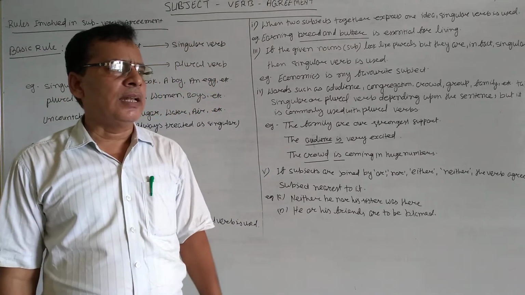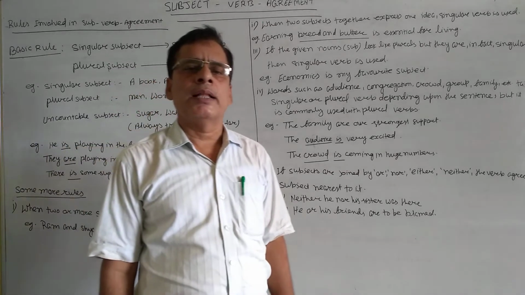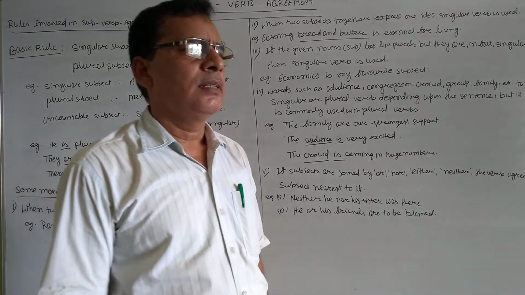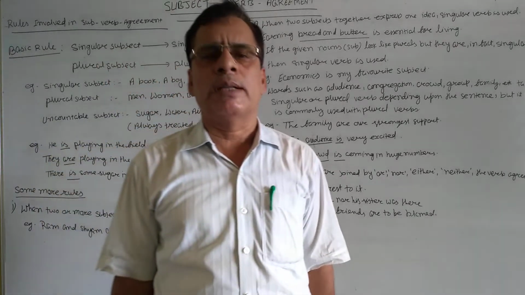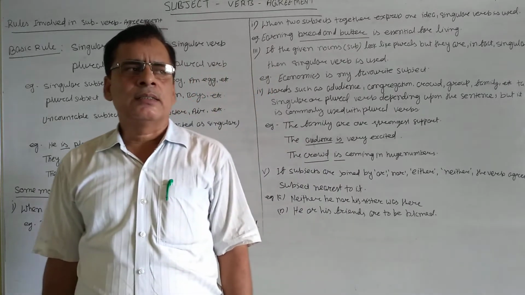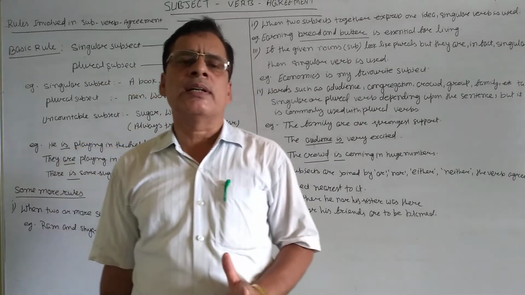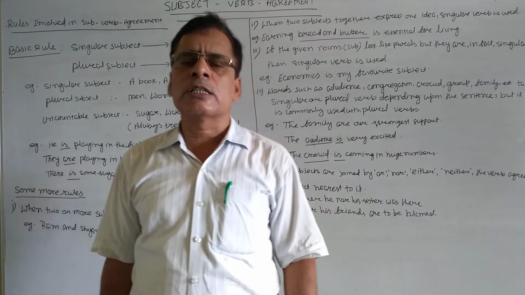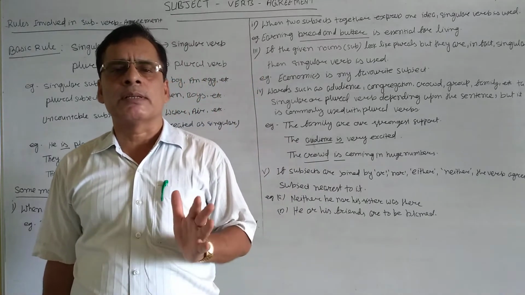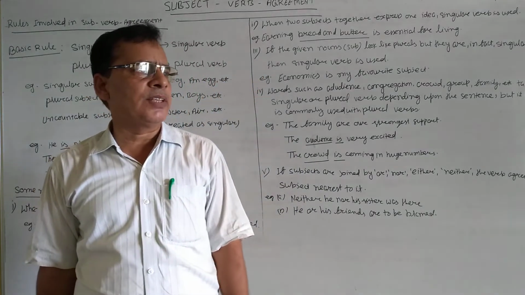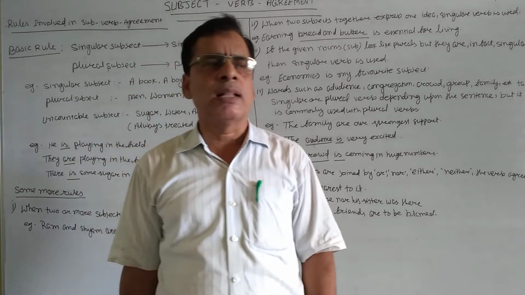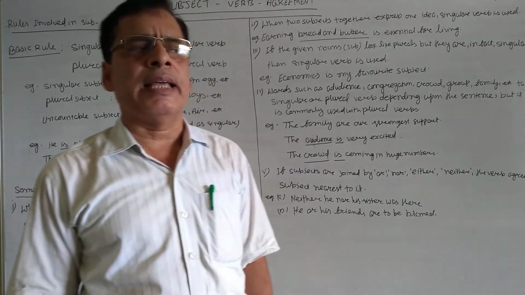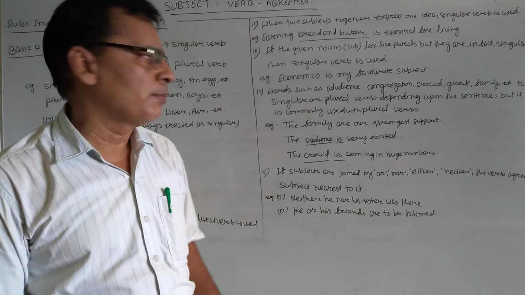When any countable noun is treated in numbers more than one, then this noun will be considered a plural subject. So this is the basic rule that plural subject always takes plural verb.